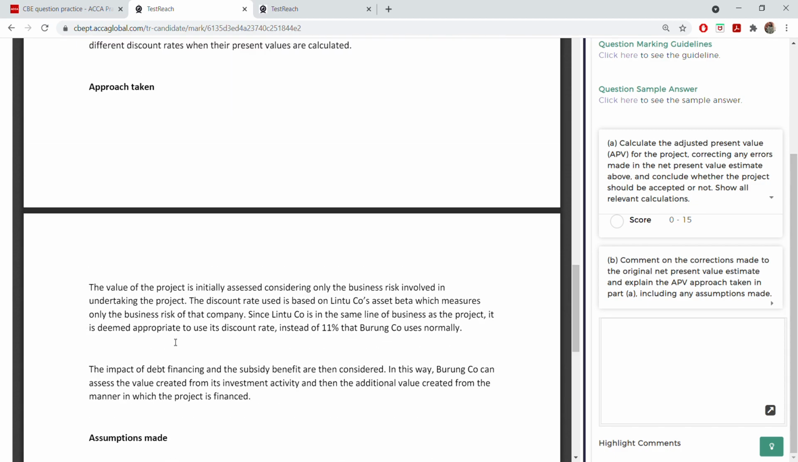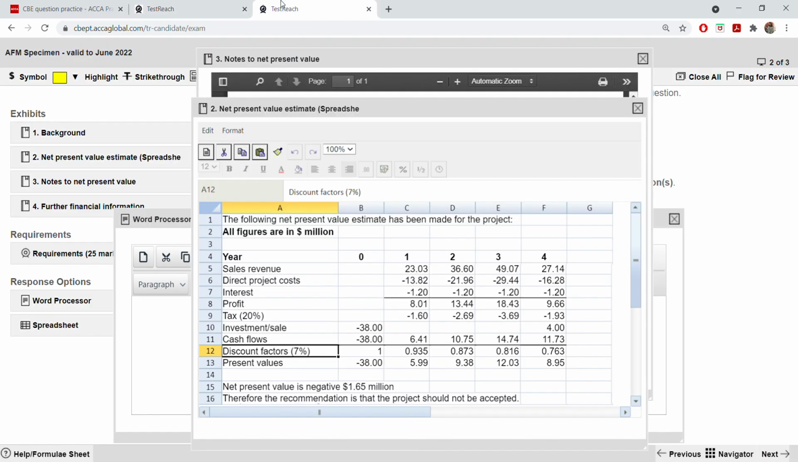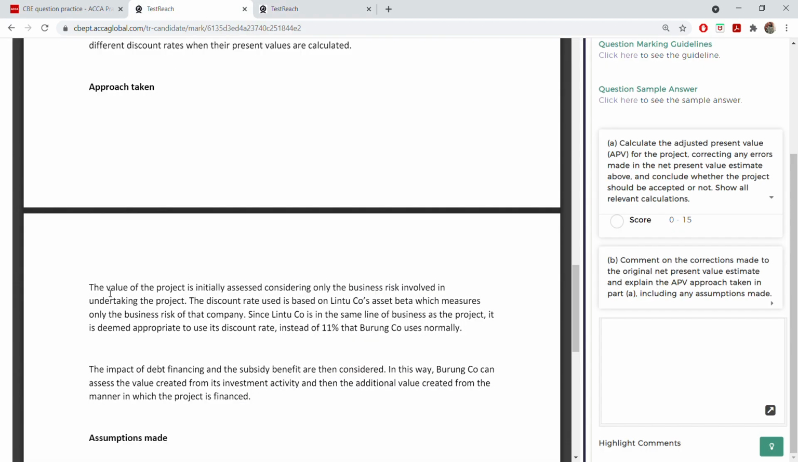Let's see. So what is the approach taken? Under approach taken, talk about cost of capital. How did you calculate the 12% cost of capital? That's what they are talking about here. That means you have to talk about business risk, financial risk. So initially they have considered only the business risk. That's why the discount rate used, based on Linter's asset beta, only measures the business risk.